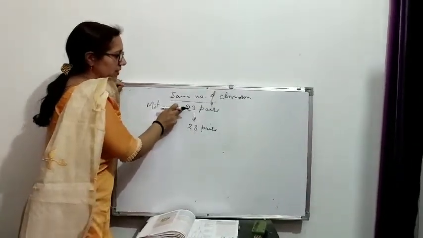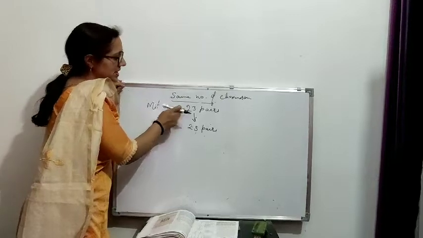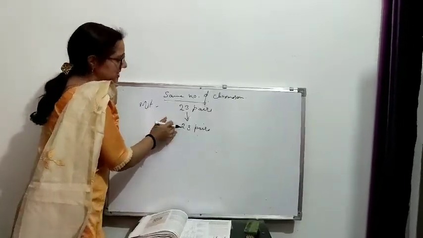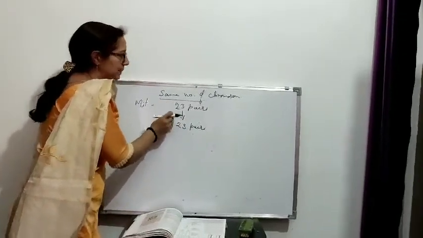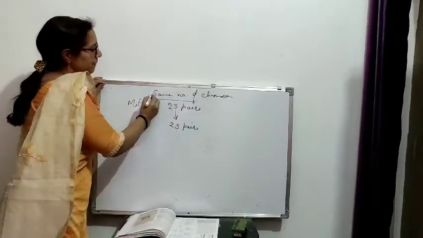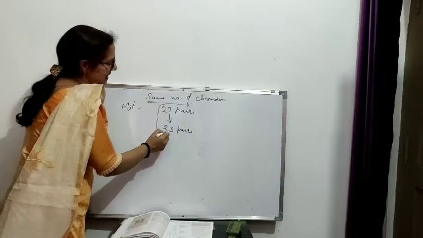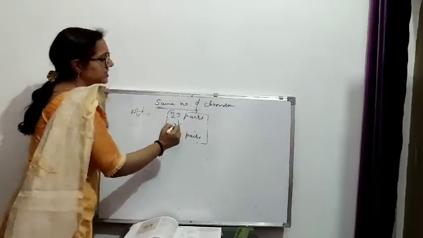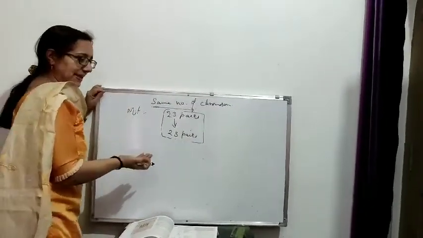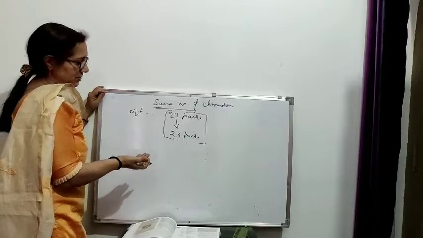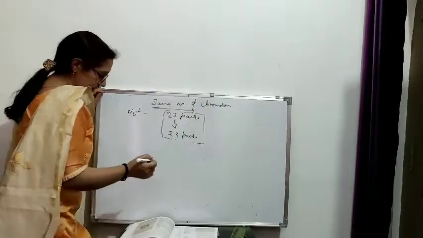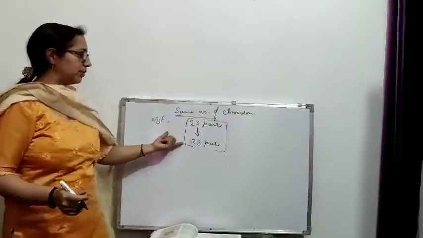Means if one cell of a body has 23 pairs, the other cell and all the cells in your body will have 23 pairs of chromosomes. So this fifth point is important because in this we are saying that the same number of chromosomes is maintained in the next cell also, after the cell division. Got it? So this is very important.